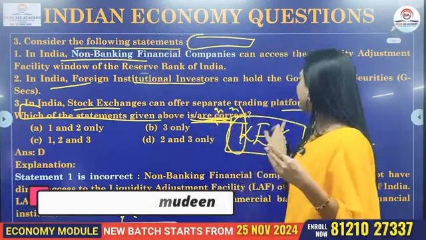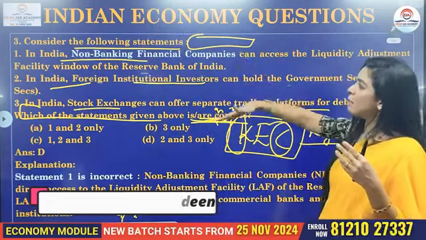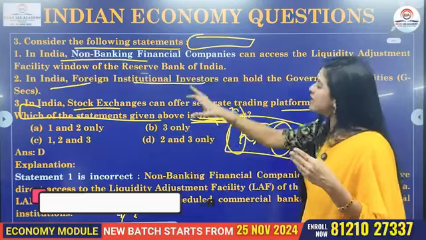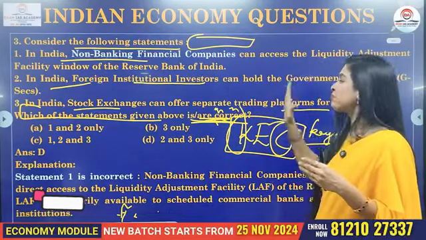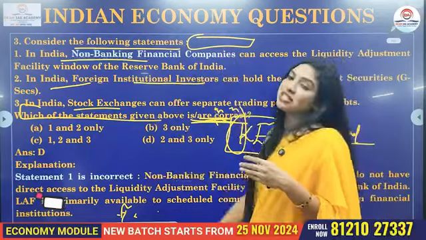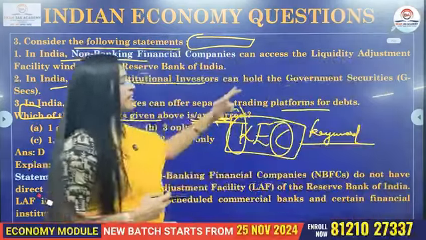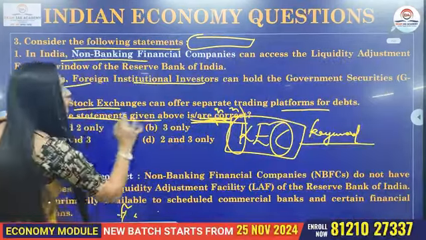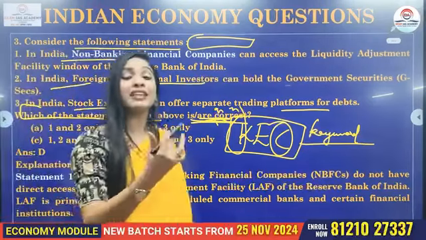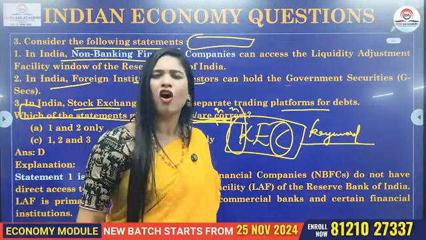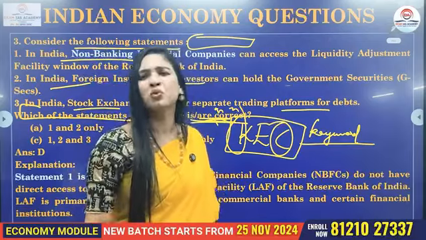Now, using the comparison technique, you have to compare each of these statements. Since it is not having a linkage, you have to individually analyze them. And then, whichever statement is incorrect, when you eliminate that option out of the given code, you'll be able to easily take it off. So you will get the answer which is more or less similar, or let's say 99% similar, to what you want.